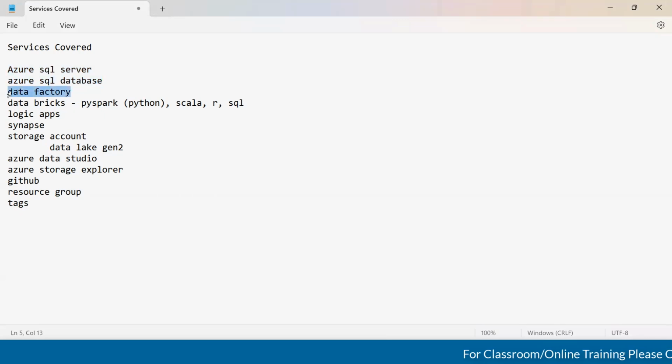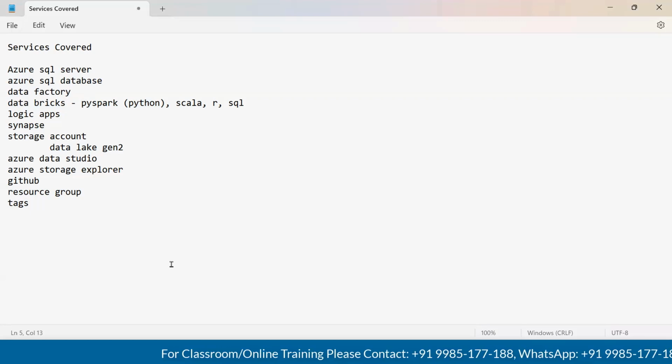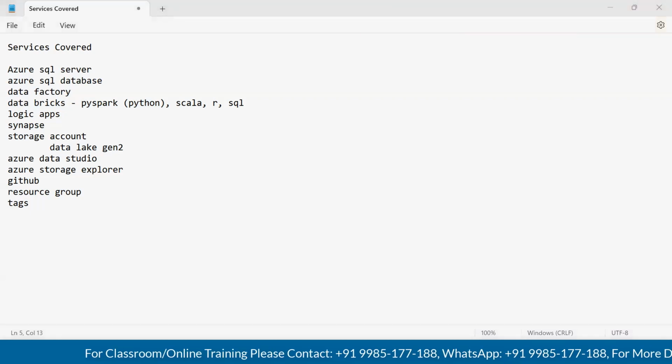Data Factory is the service where we will spend most of our time, because this is an ETL tool. In Azure, it is called an ETL service. That's what we learned yesterday. So this is where we are going to spend most of our time. Guys, any other questions?